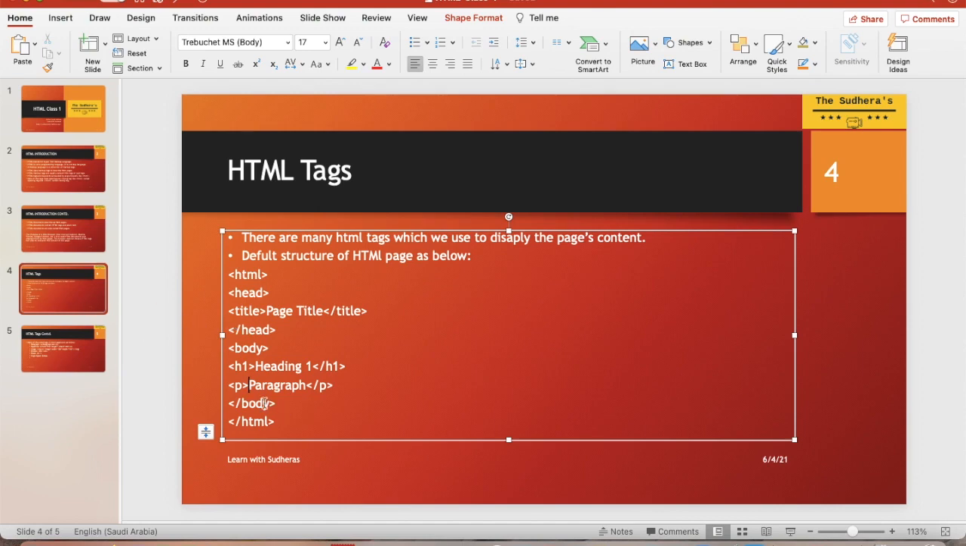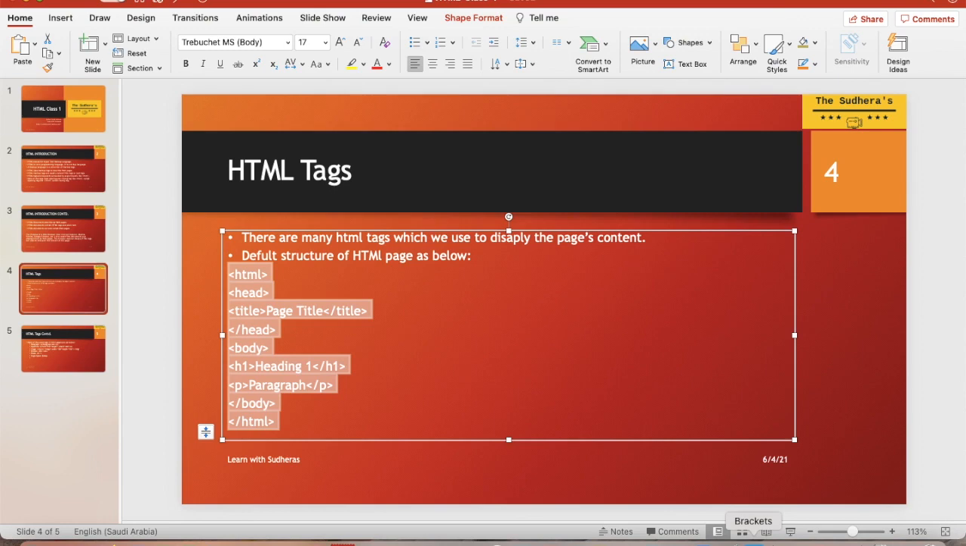So body tag and then the HTML tag. This is a standard structure. Let me just try to copy this all, or I can write it. So guys, you need to run this HTML code. You need to create a page. Let's try to create our first page of HTML.